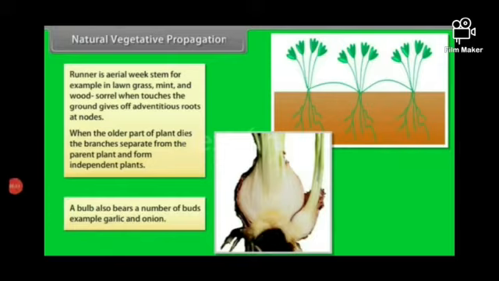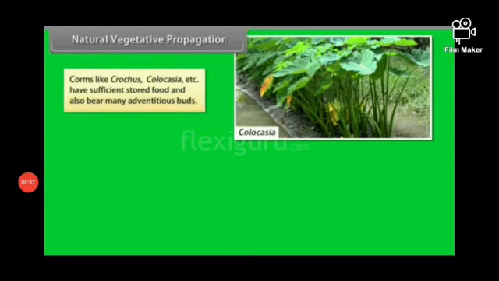Yes, students, a runner is an aerial weak stem. For example, in lawn grass, mint and wood sorrel, when it touches the ground, it gives off adventitious roots at nodes. When the older part of the plant dies, the branches separate from the parent plant and form independent plants. A bulb also bears a number of buds, for example garlic and onion. Corms like crocus, colocasia, etc. have sufficient stored food and also bear many adventitious buds.